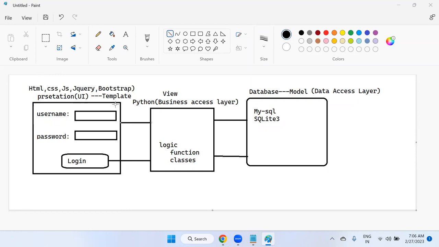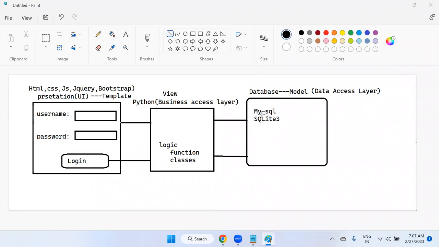After that, our real Django will start with the MVT pattern, model, view, template. In the middle, I'm also going to cover MySQL related stuff: how to install MySQL, how to configure your Django project with MySQL. But most of the time, whenever I start a Django development process, SQLite is a built-in database that is integrated. For every Django project, there is a built-in database called SQLite 3. It is completely configured in the settings.py file. In case you don't want to use SQLite 3, you can configure MySQL, not a problem.